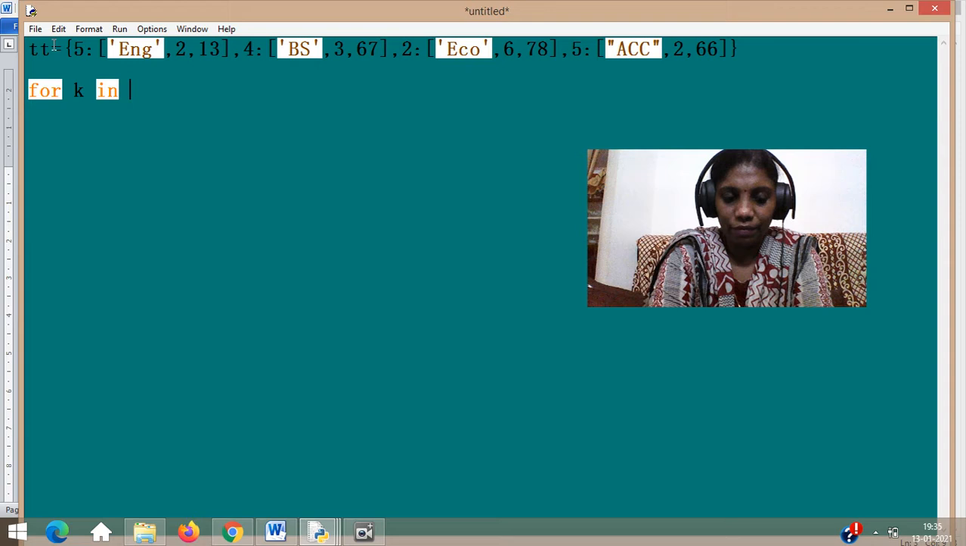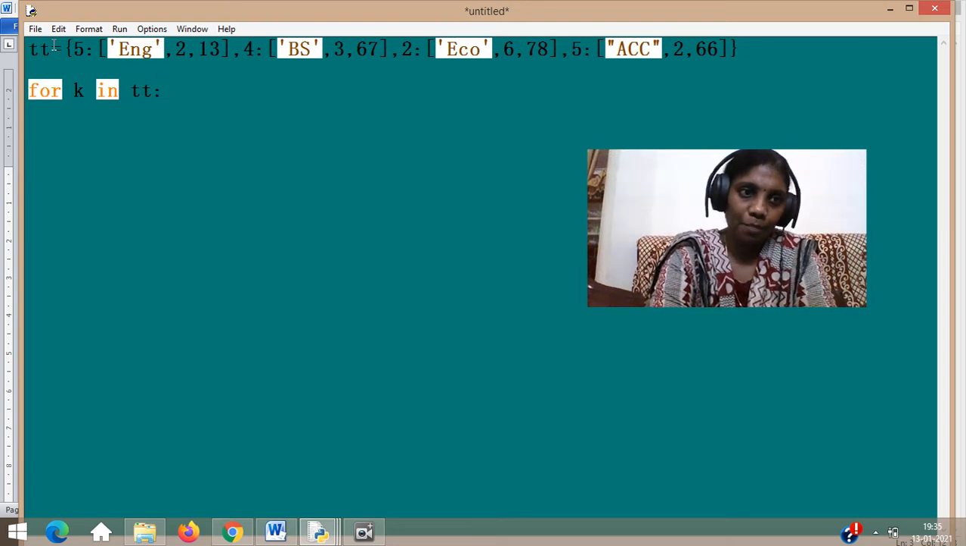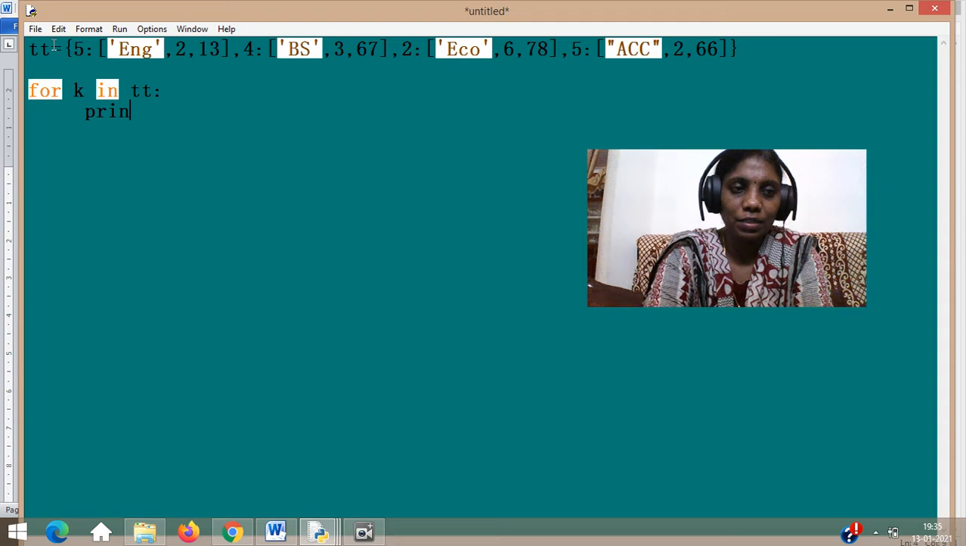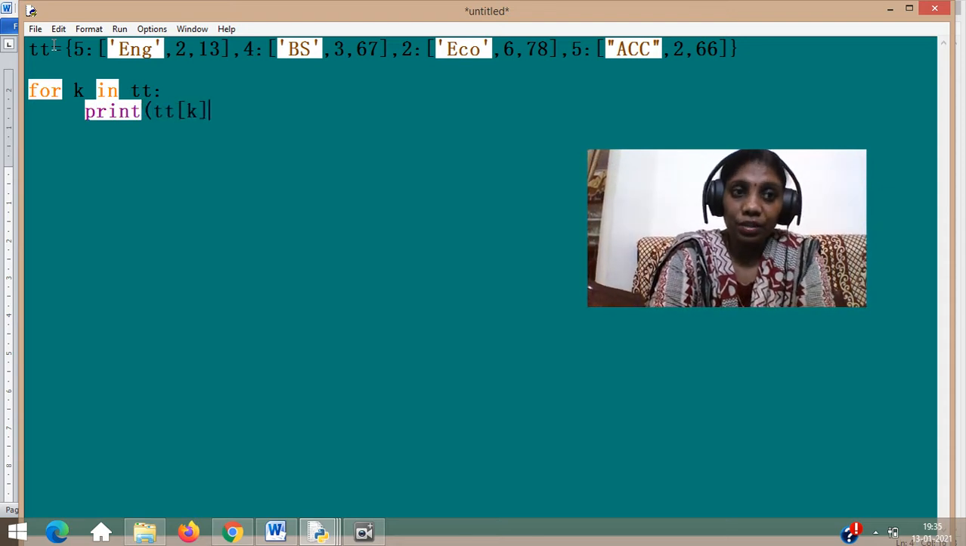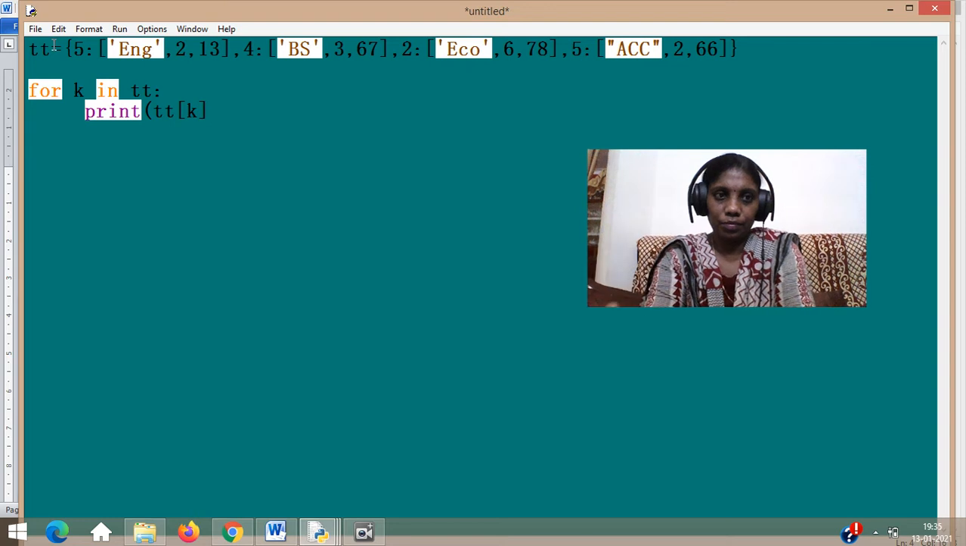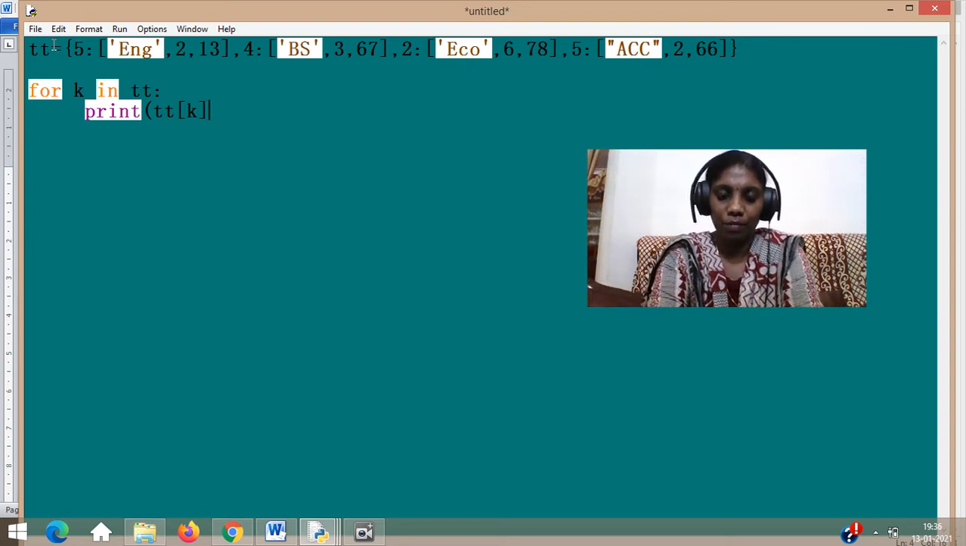How will I do it? The only way to access the corresponding values is using your keys. So I am taking the key from K. For K in TT, K will have all the keys. Now if I write print TT of K, what will be displayed? Everything. English 2, 13, then business studies 367 will all come.